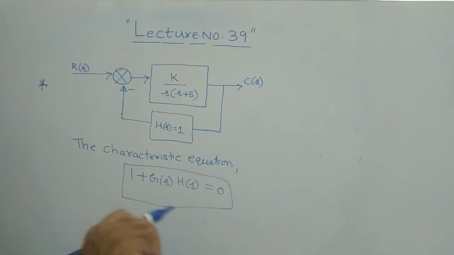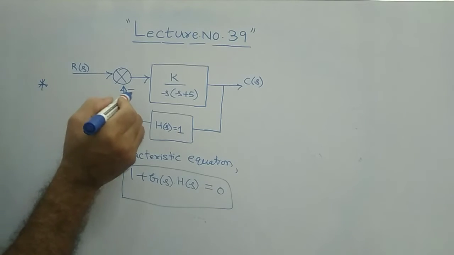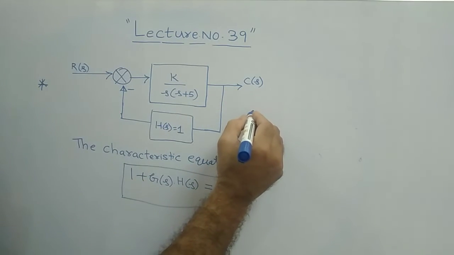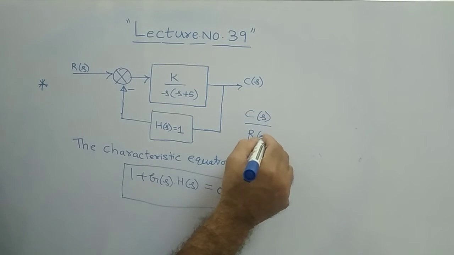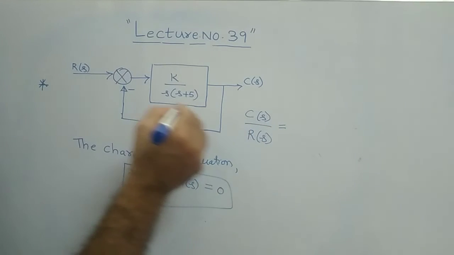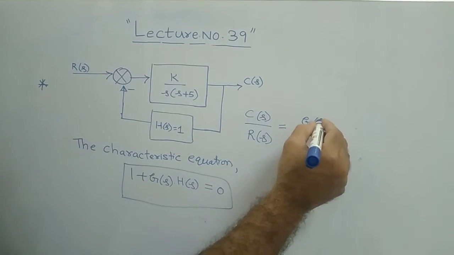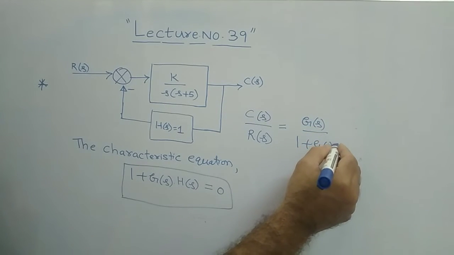Or otherwise, as it is a negative feedback control system, if you write the ratio C of S by R of S, the transfer function, normally this is equal to, for a negative feedback, what is the general formula? G of S by 1 plus G of S into H of S, is it not?